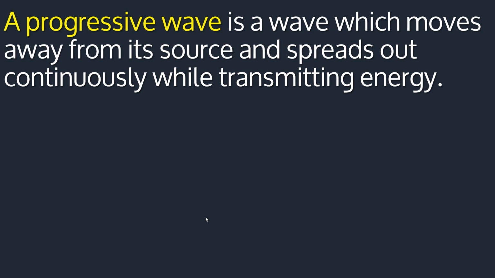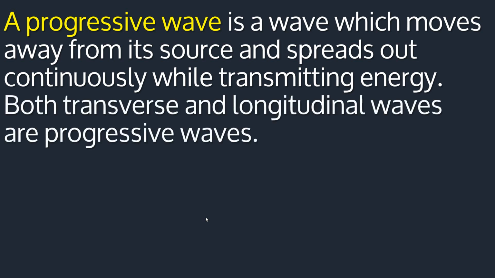Both transverse and longitudinal waves are progressive waves. So if someone says, state examples of progressive waves, just pick any transverse wave or any longitudinal wave that you remember, and it's already a progressive wave.